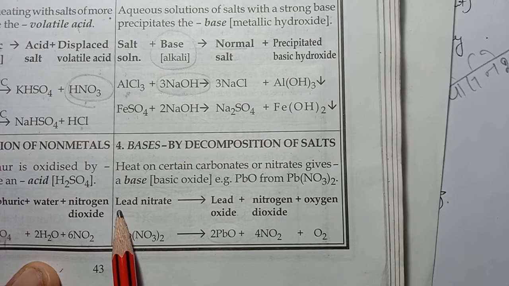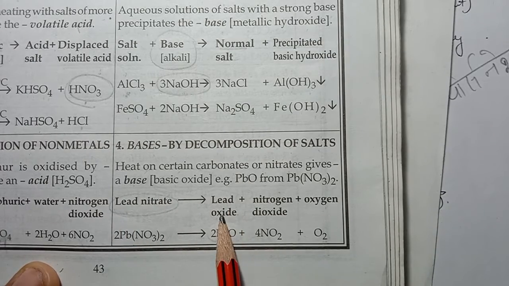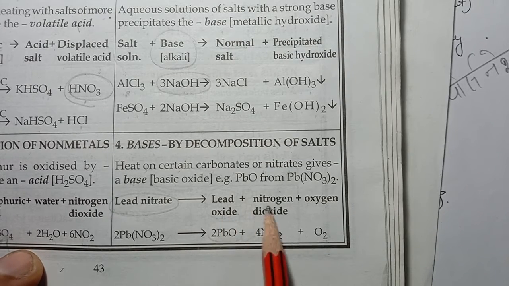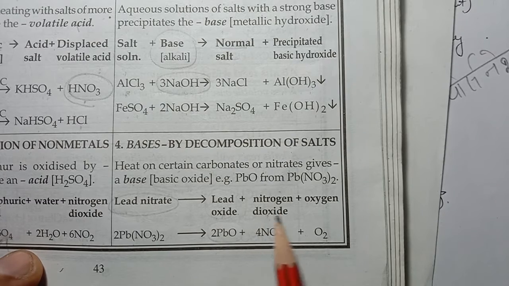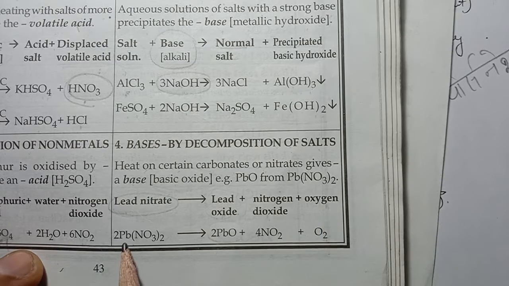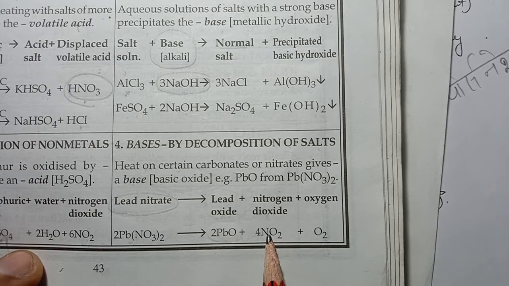For example, when lead nitrate is heated, lead oxide is formed, which is a metallic oxide and that is why a base also, plus nitrogen dioxide, a reddish brown gas, and oxygen, which is a neutral and odorless gas. This is the equation for the decomposition of lead nitrate. So lead nitrate forms lead oxide plus nitrogen dioxide plus oxygen.